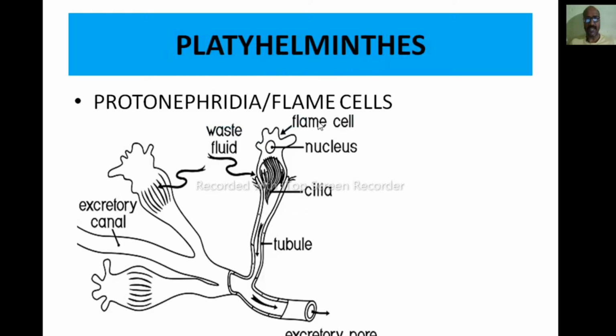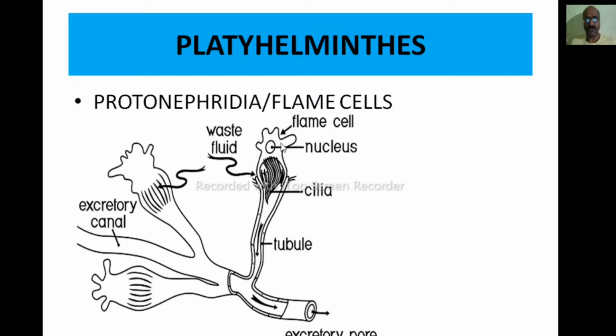Now come to the platyhelminthes. For example, in planaria, the protonephridia or flame cells are the main excretory organs. A number of flame cells are connected to each other by the excretory canals or tubules. This is one flame cell, this is the nucleus, and here a bunch of intracellular cilia are present.